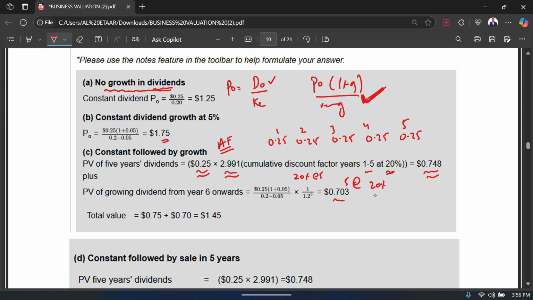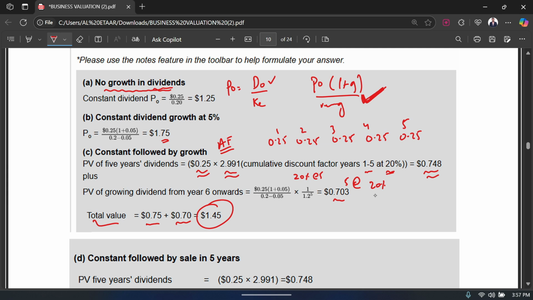Okay, so 0.703, that's one value that we get. We can round it off to 0.70, and then 0.748 can be rounded off to 0.75. So 0.75 plus 0.70, that's our total value, 1.45. So this is how you calculate the value of the share if there is a constant dividend for particular years, and then the dividend grows at a constant rate until perpetuity.